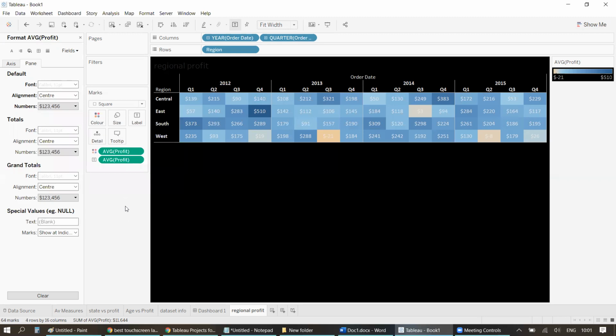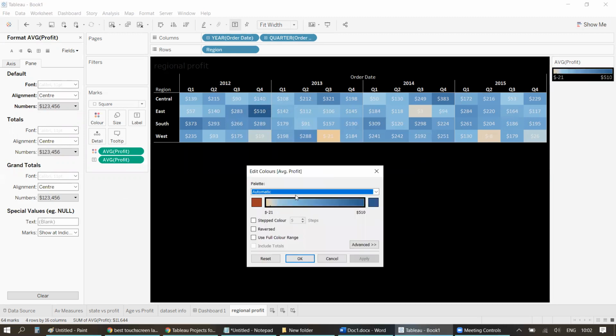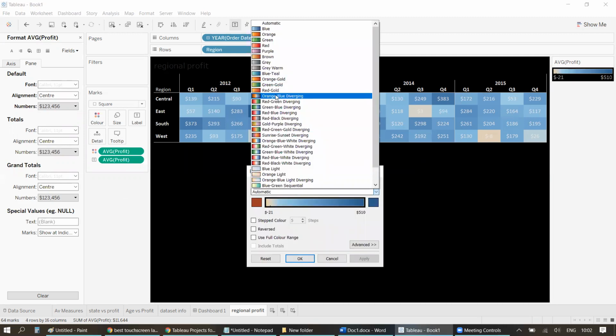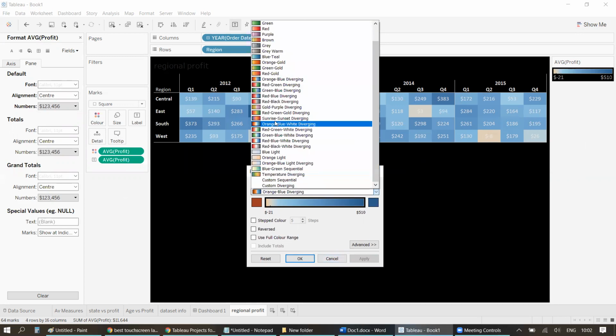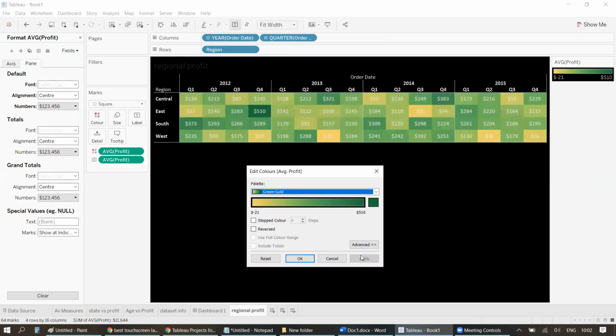The only changes that you will need to do is you can change the color. Currently it's looking very light. So I'll just come over here again, right? And I'll change this to maybe orange blue diverging color, right? Or let's take some other one, green gold. Yep, this looks better, right? So yeah.